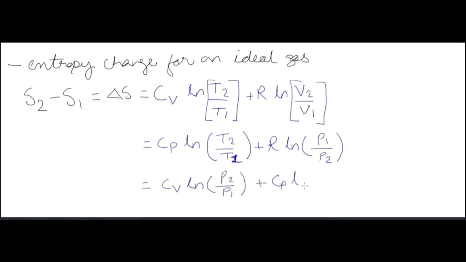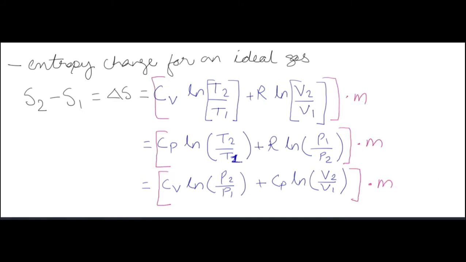Okay. That entropy change of an ideal gas, delta S is equal to S2 minus S1 is equal to Cv ln T2 by T1 plus R ln V2 by V1, which is equal to Cp ln T2 by T1 plus R ln P1 by P2, which is equal to Cv ln P2 by P1 plus Cp ln V2 by V1. Okay.